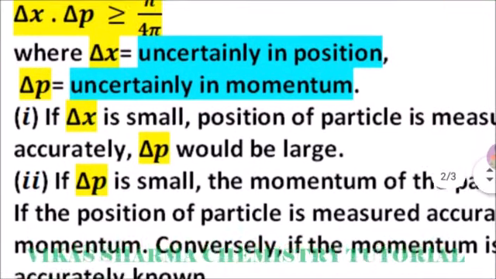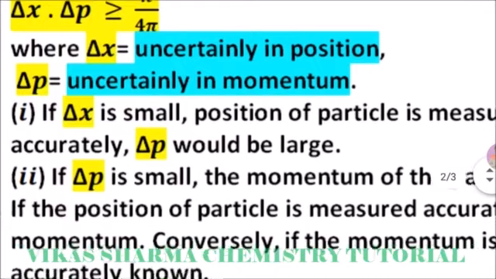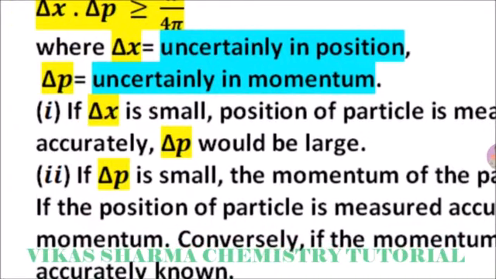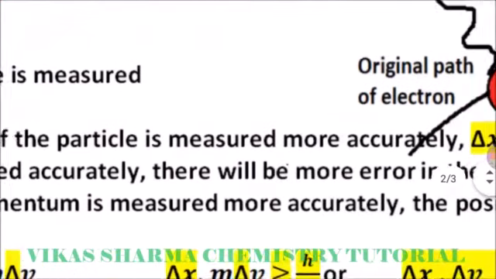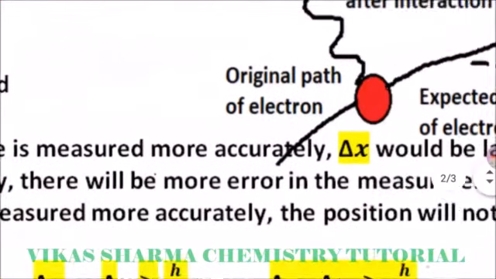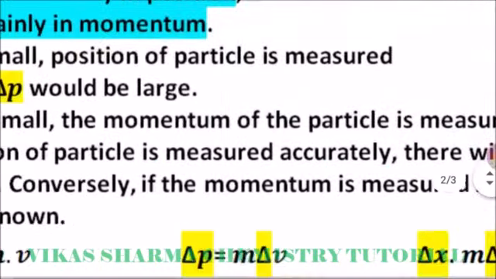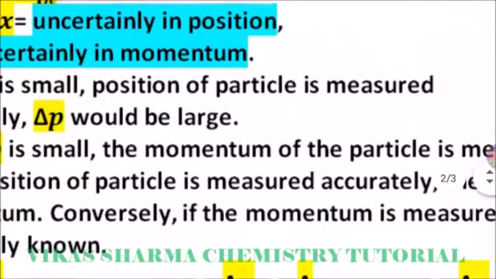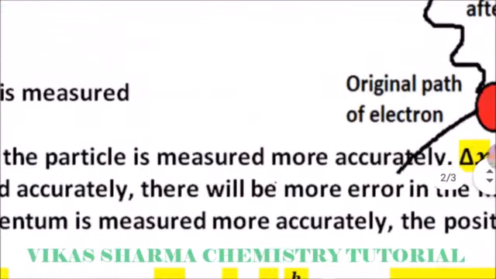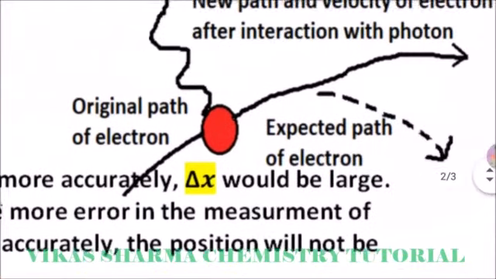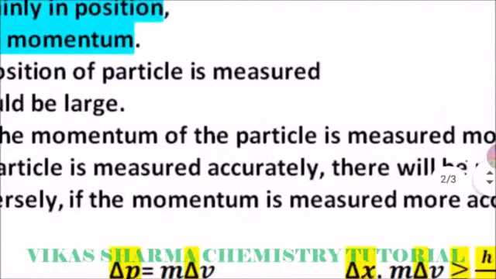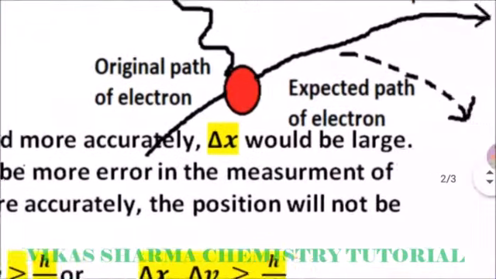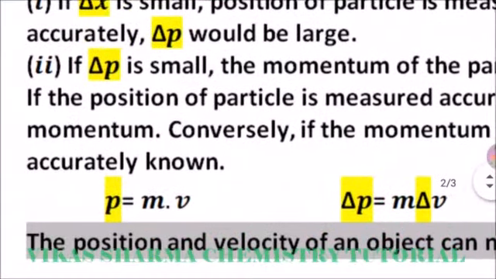If delta x is small, the position of the particle is measured accurately, and delta p would be large. If delta p is small, the momentum of the particle is measured more accurately, so delta x would be large. If the position of the particle is measured accurately, there will be more error in the measurement of momentum. Conversely, if the momentum is measured more accurately, the position will not be accurately known.